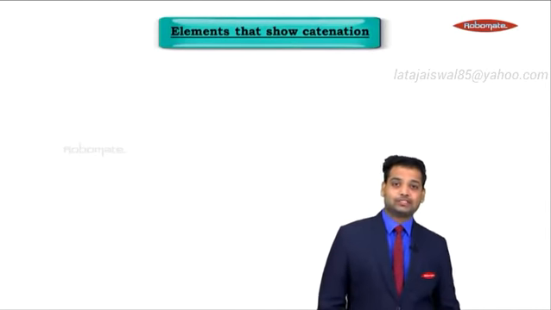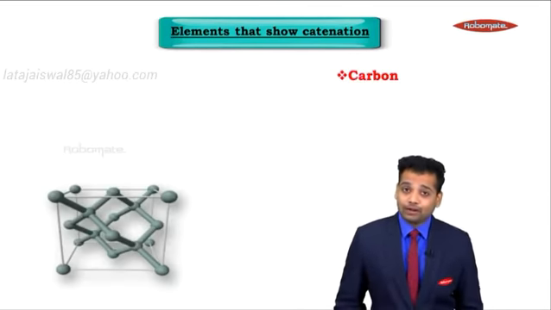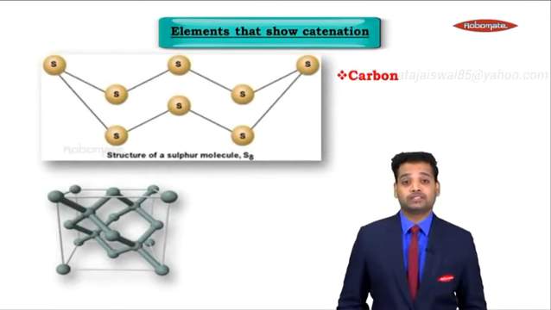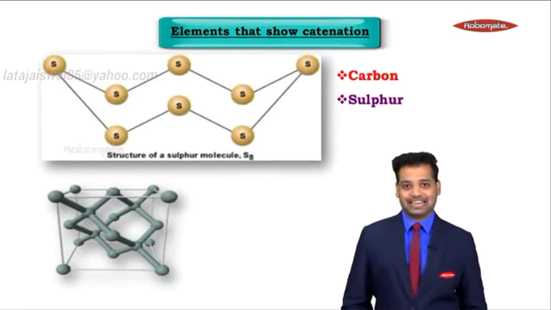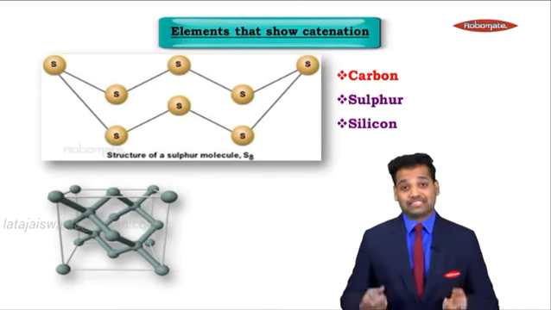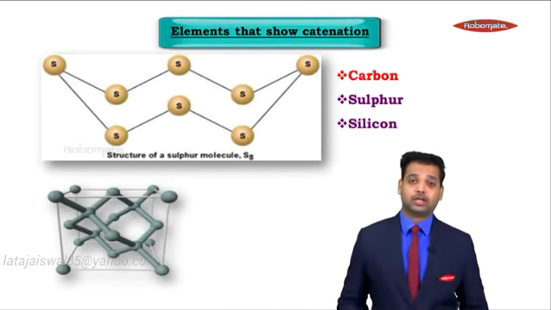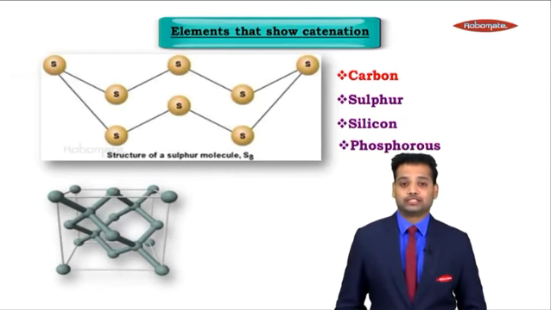Similarly, elements that show catenation: the first one is carbon, obviously. The second one is sulfur. Sulfur has a very famous crown-shaped molecule called S8. Similarly, silicon can also share with silicon itself, making a larger compound. Phosphorus also shows catenation. Now what is tetravalency?